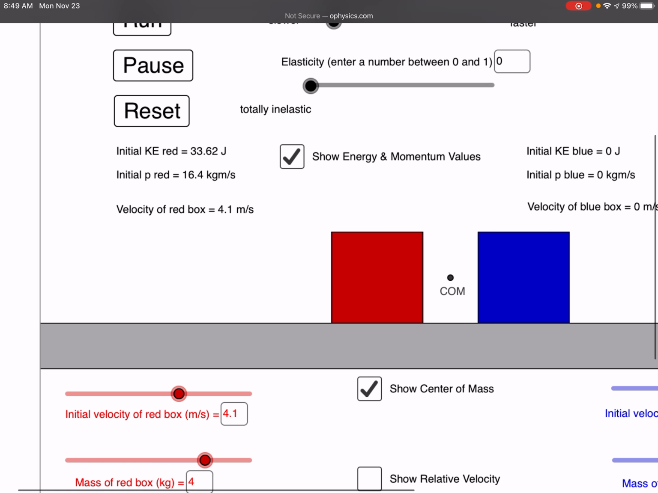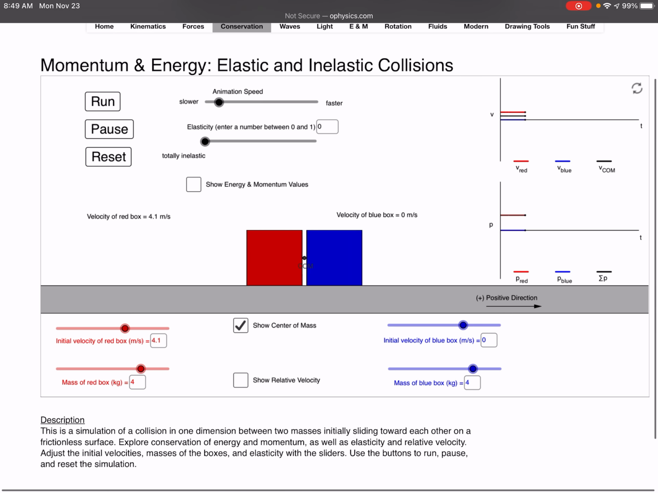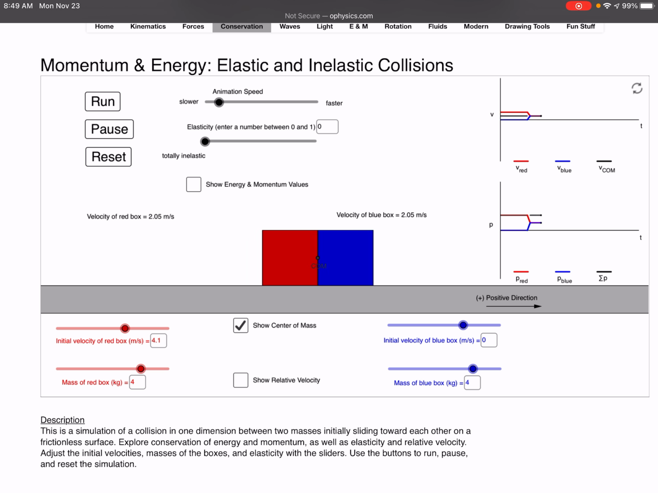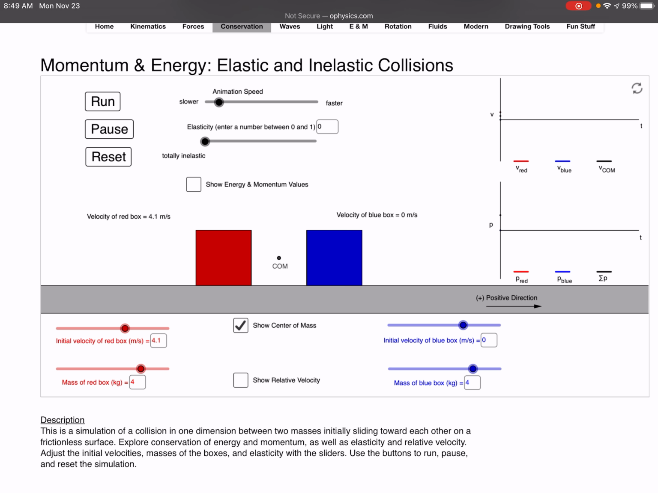So let's go ahead and look again. If we look at the velocity graph, at the top right, the center of mass is the black velocity in between them. And when they collide, the center of mass velocity stays constant. And it doesn't really matter how we set this up.